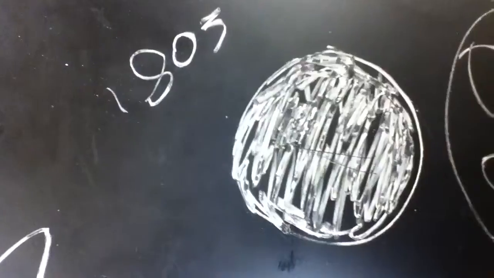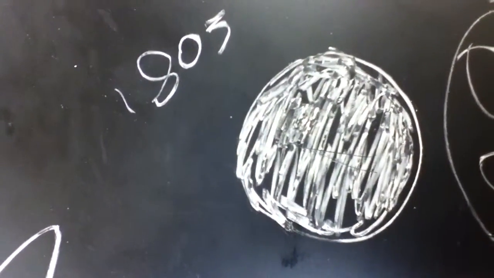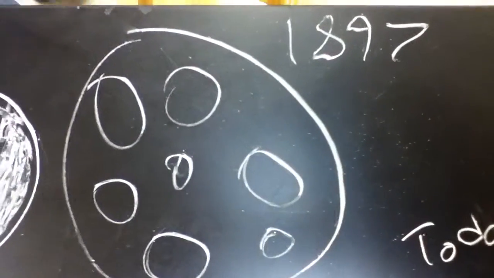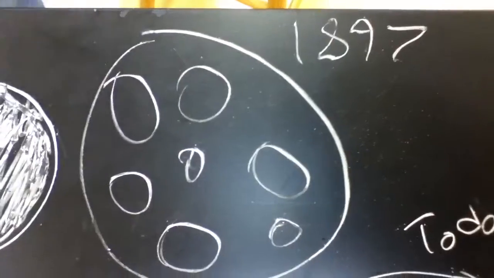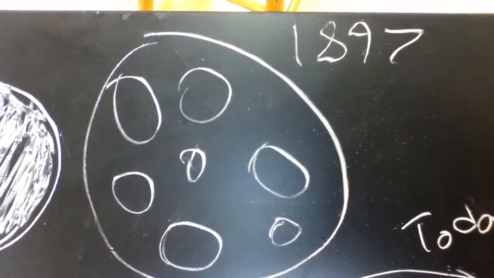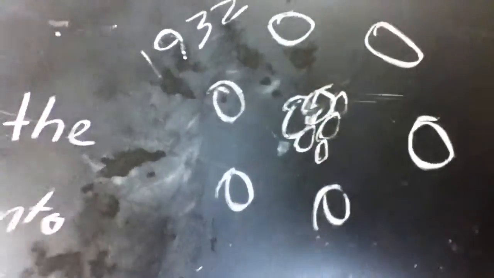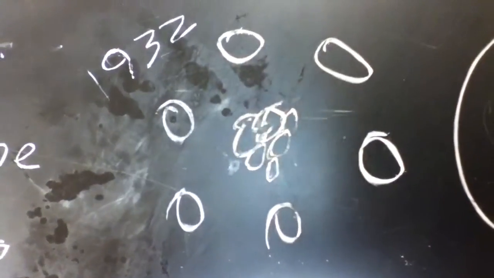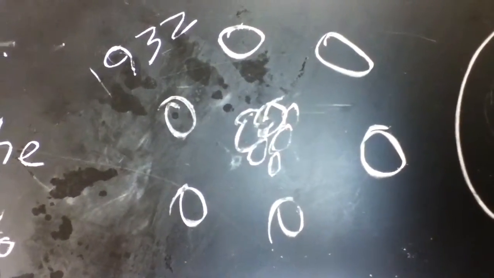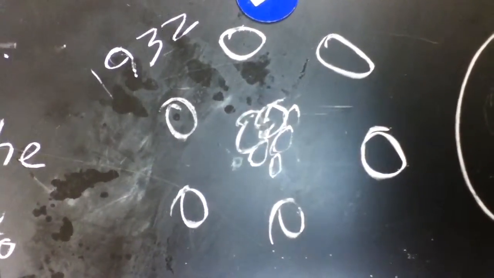The models of the atom. In 1803, John Dalton proposed that all substances are made of small particles called atoms that cannot be divided. In 1897, J.J. Thomson performed experiments that detected small particles within the atom. He believed that these particles were mixed throughout the atom. And in the early 1900s, experiments by scientists such as Ernest Rutherford and James Chadwick revealed the nature of the density of the atom. That was 1932.